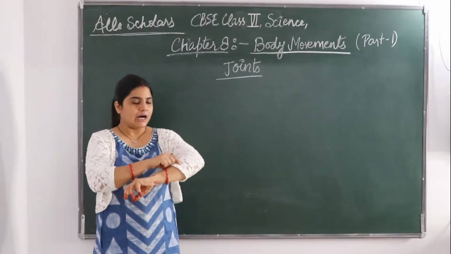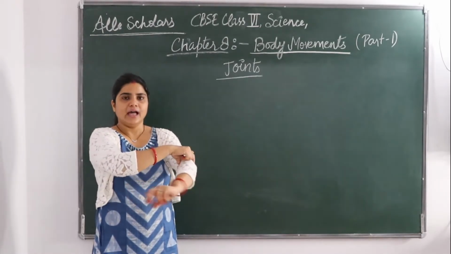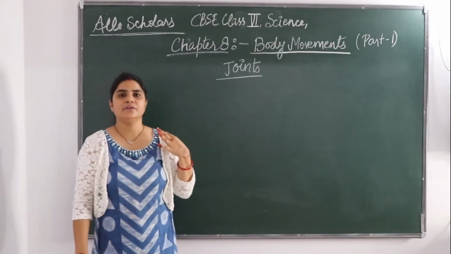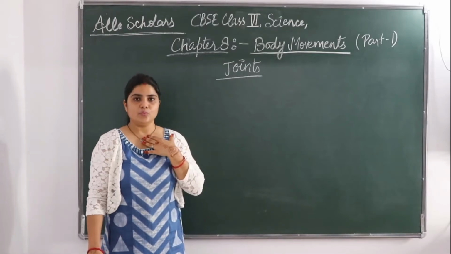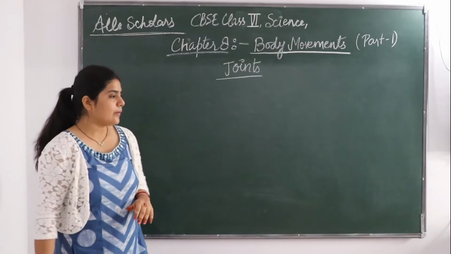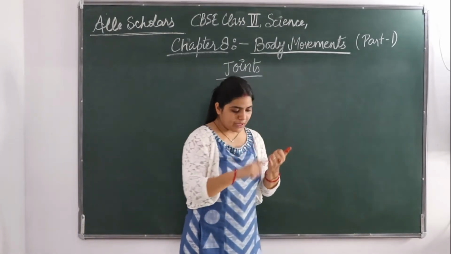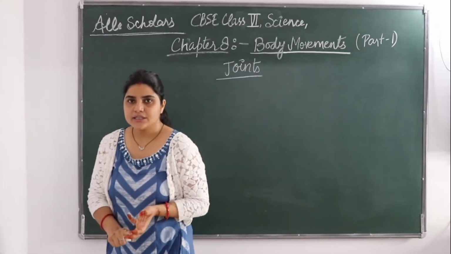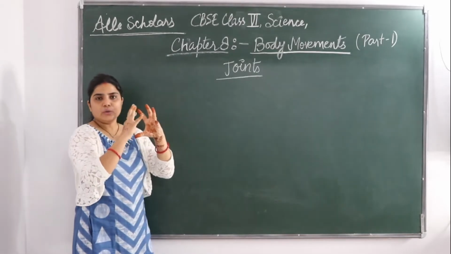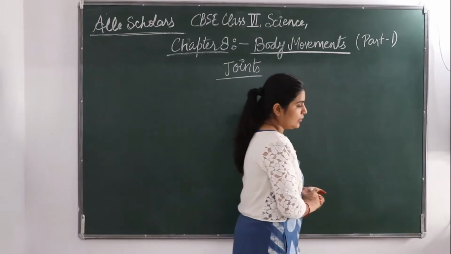This lower arm is joined with the upper arm, so we can move here from our elbow. Our neck is joined with our body, so we are able to move our face or our neck. Okay? So joints are basically what? We can bend or rotate only those parts of the body where two parts of the body seem to be joined together. Okay?